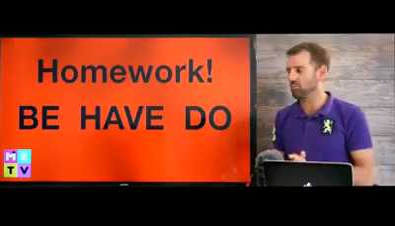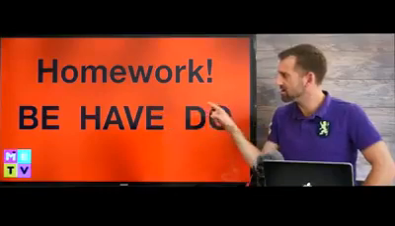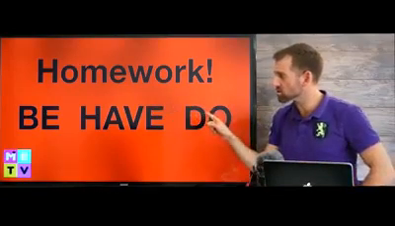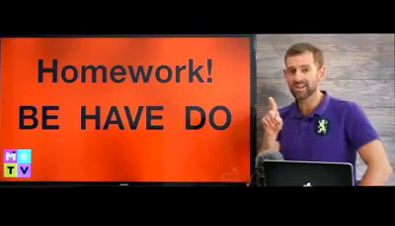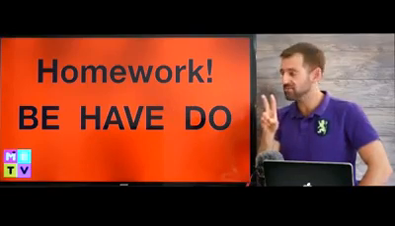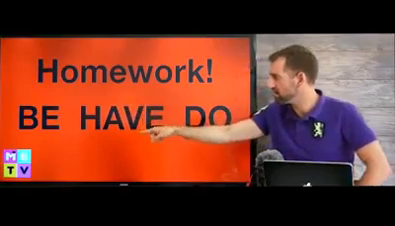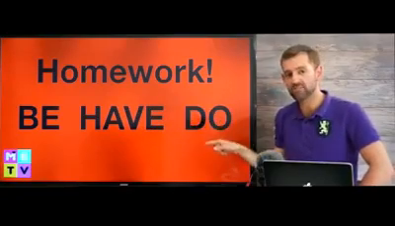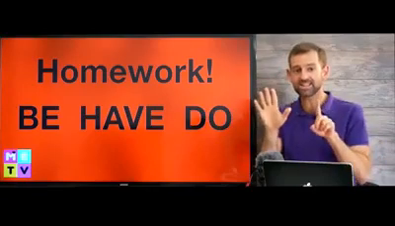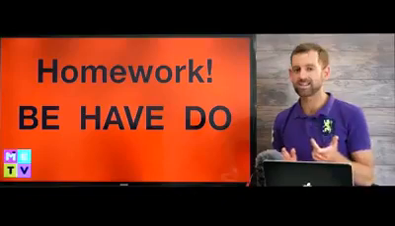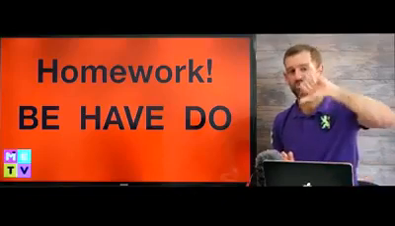Okay, so time for homework. Be, have, and do. I want you to think of 2 sentences for each of these words, one with a helping verb and the other with a main verb. Okay, so be, helping verb, main verb. Have, helping verb, main verb. Do, helping verb, main verb. So you're going to have 6 sentences in total, and I want you to post them in the comments right down there, and I'll tell you if they're right or wrong.